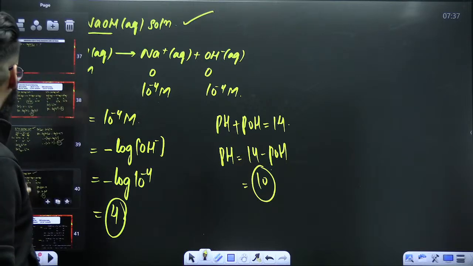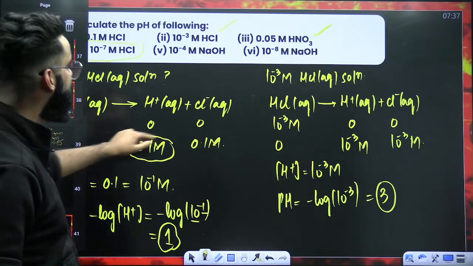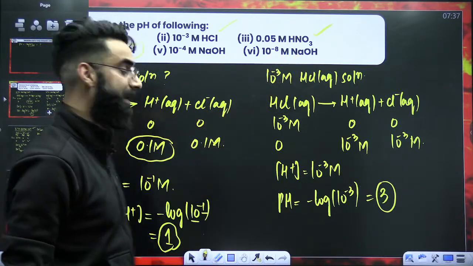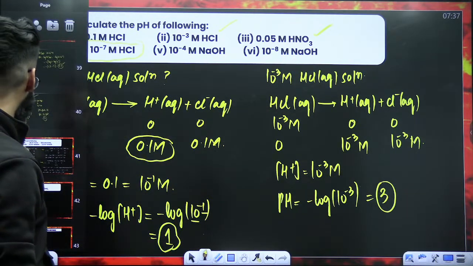Right? Let's have a look at one more example in which you can make a mistake. 10 raised power minus 8 molar NaOH.